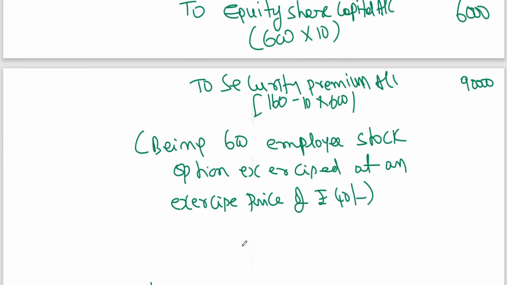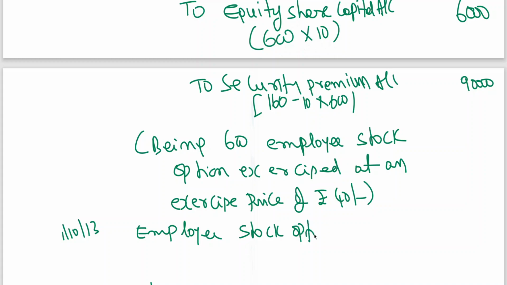Last entry, that 1st October 13, because we need to wait up to 30th September 13, no? Employee stock option outstanding, because whenever you debit expense you credit employee stock option outstanding, no? So that account is to be debited.